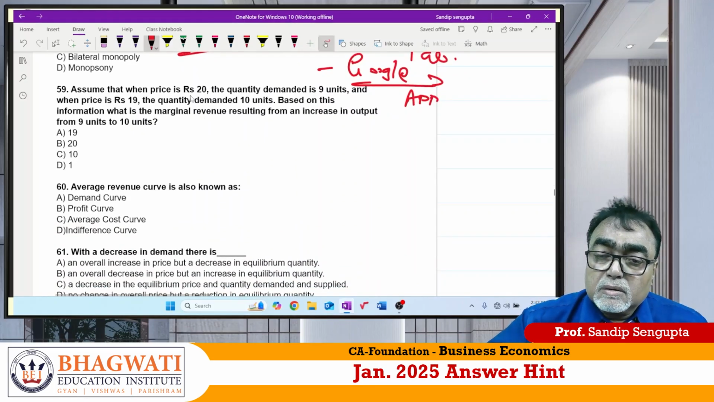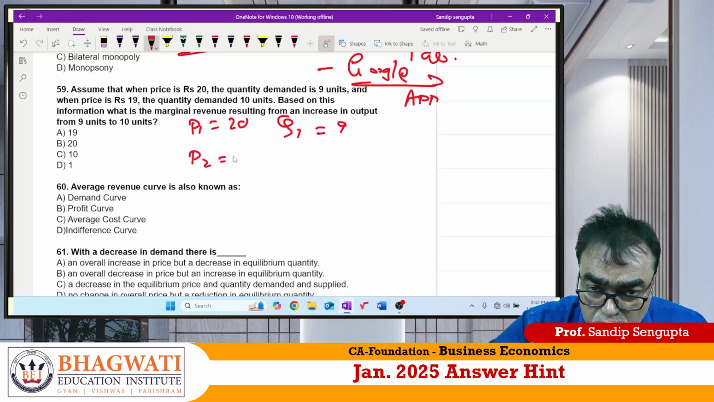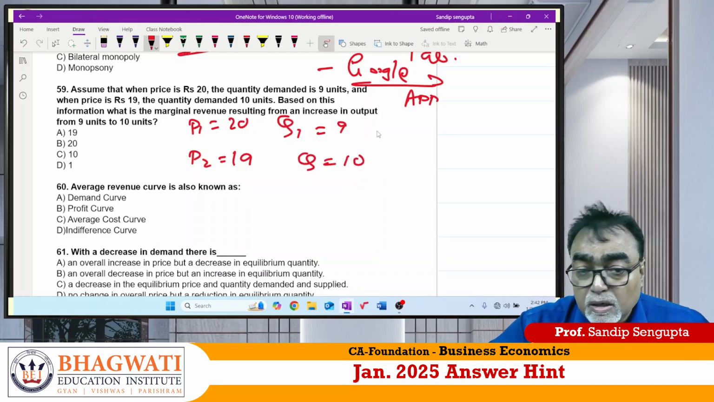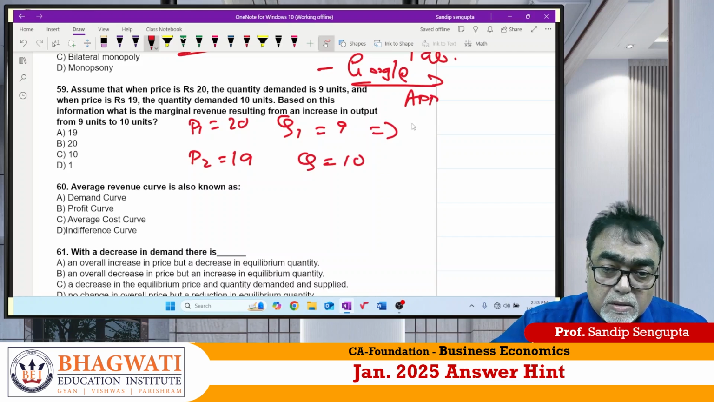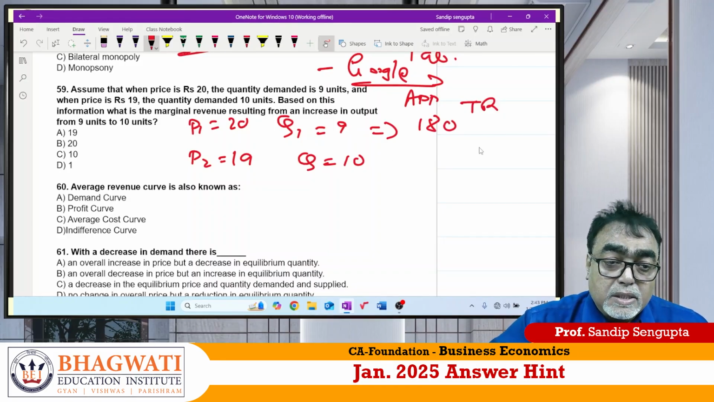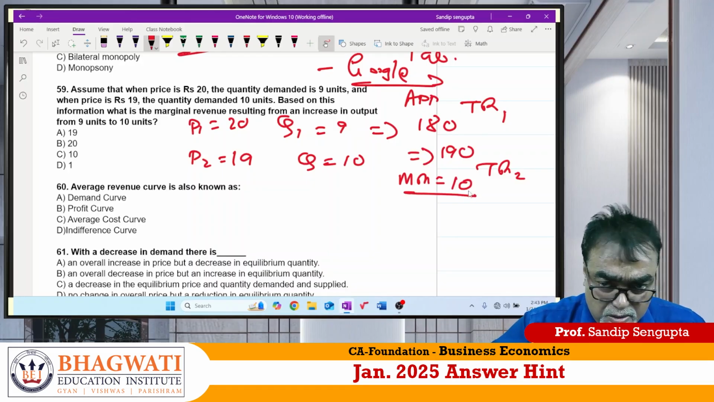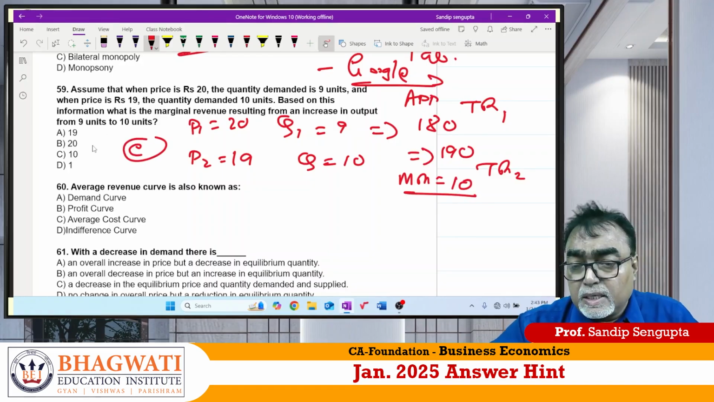59. Initial price P1 is 20. Initial quantity 9. P2 is how much? 19. Quantity is 10. So initial total revenue is what? 180. TR2 is what? 190. Change in TR is equal to what? 10. MR is 10, and the answer is C.